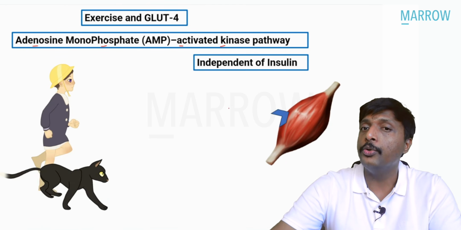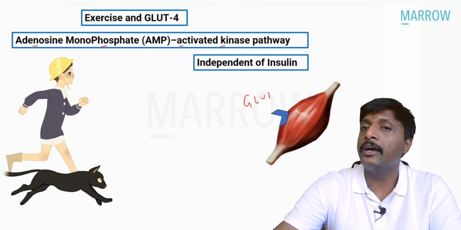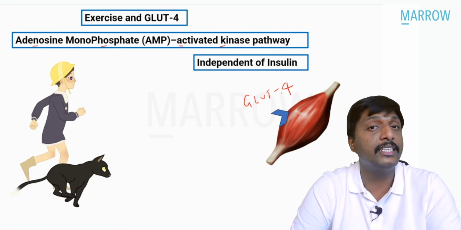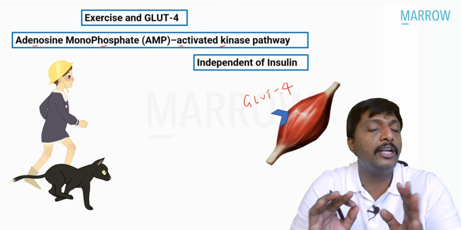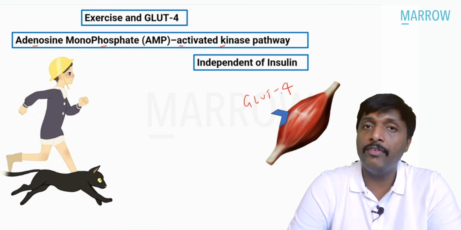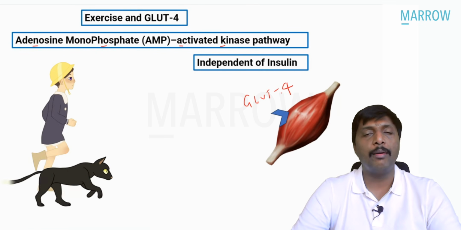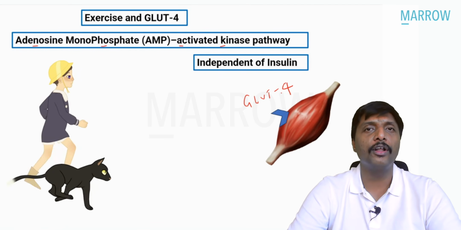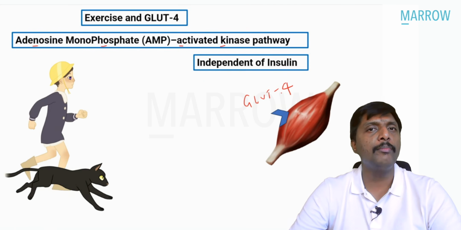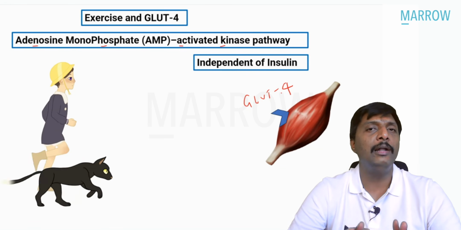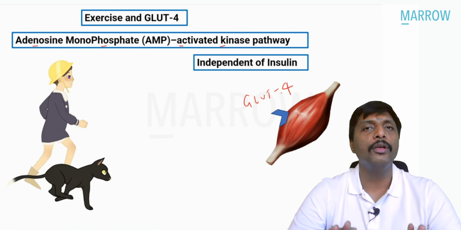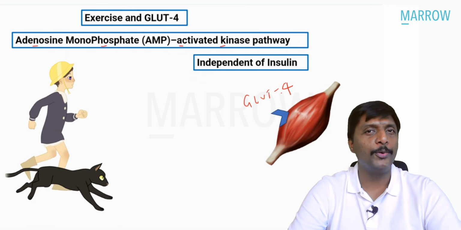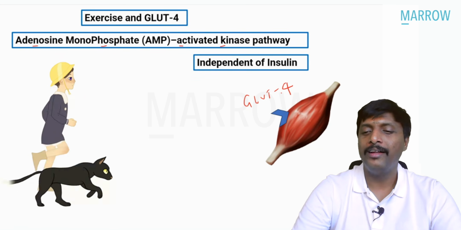Independent of insulin, you can upregulate GLUT4. No need of insulin. That is why whenever you see any people having diabetes mellitus, please ask them to go for a walking for minimum 30 minutes, because this exercise helps in upregulating GLUT4, thereby helping in reducing blood glucose. Very important thing. Next.